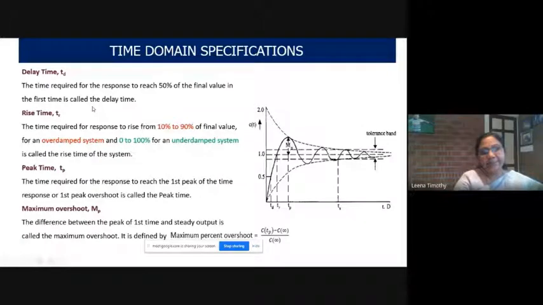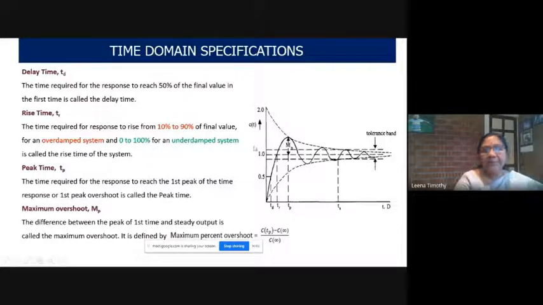What is delay time? We have to study the definitions for all these terms. What do you mean by delay time? We already told that time domain specifications are usually for a step response of an underdamped system. This is the time response for an underdamped system, if the input is step input, that we already studied.